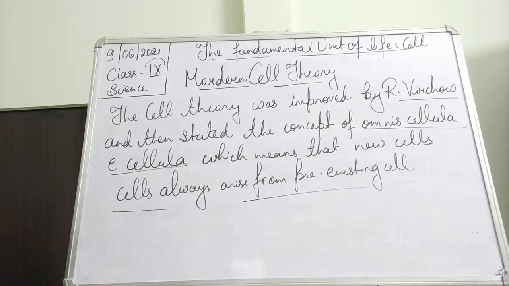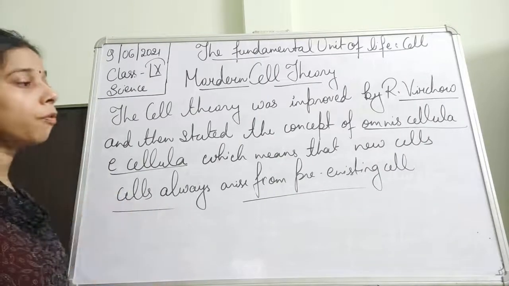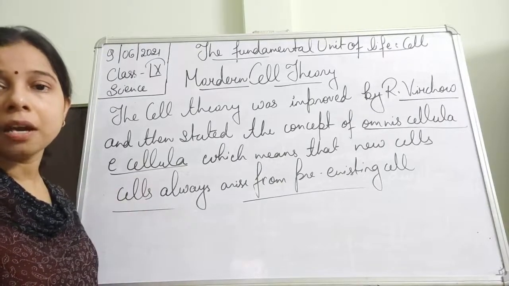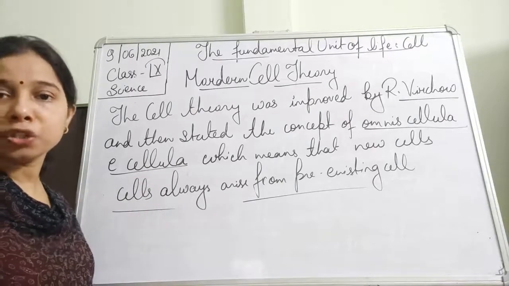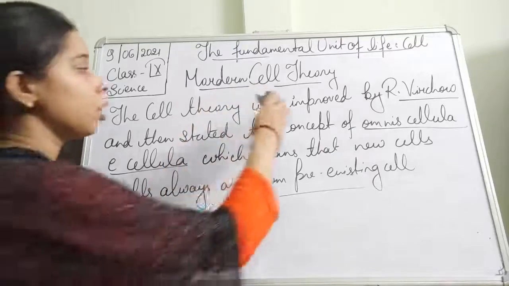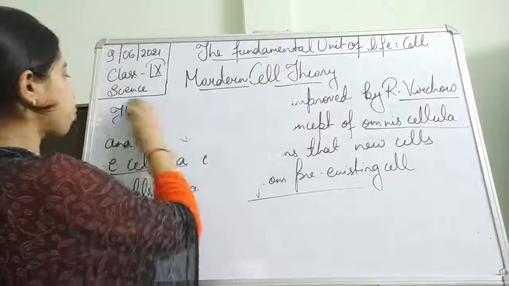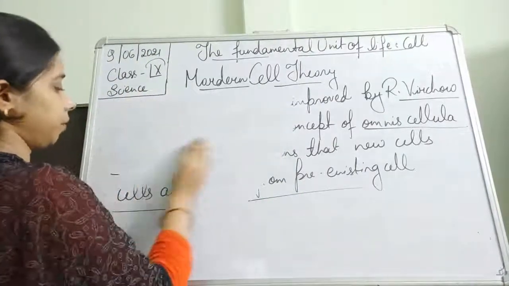Now this concept was finally proved by Louis Pasteur, and then the postulates of the modern cell theory came. So let us see what the different postulates of the modern cell theory are.